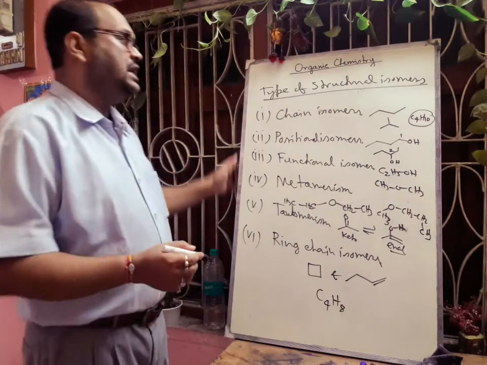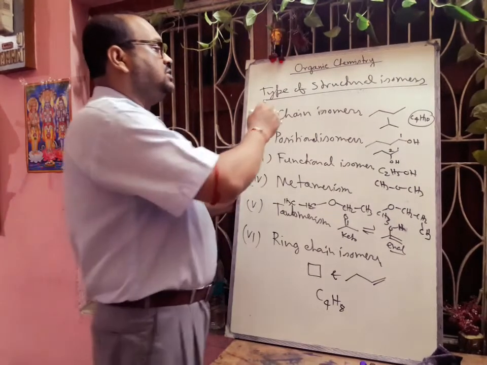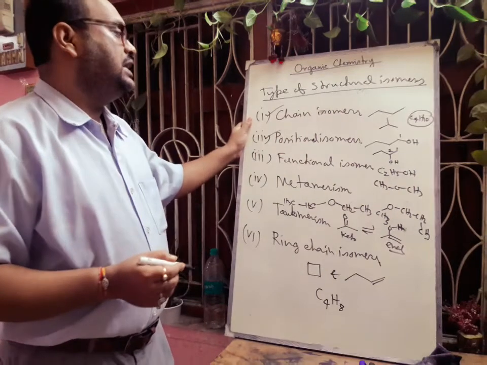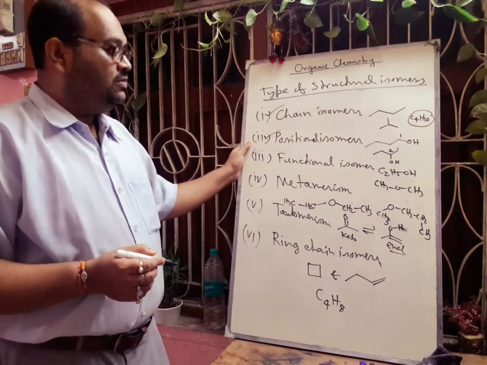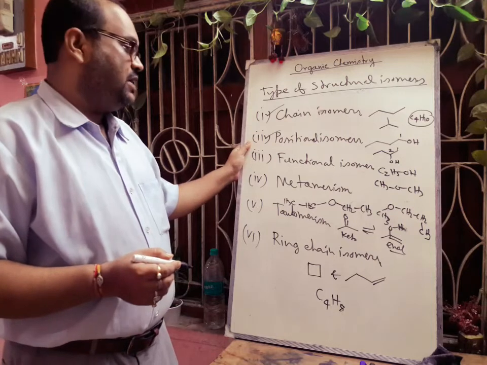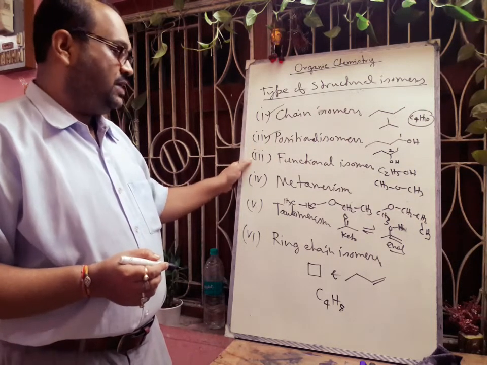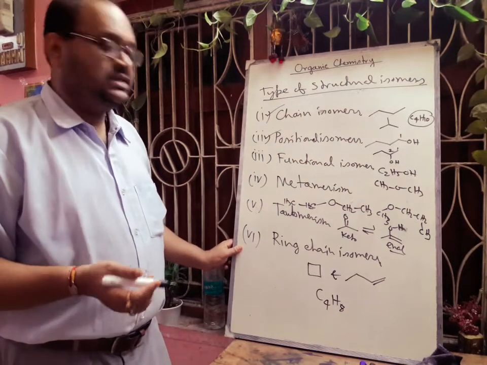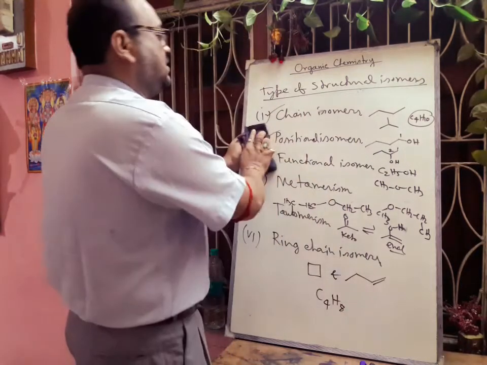So these are the types of structural isomer, but in our syllabus only these two are there. So we will discuss in details only the chain isomers and the positional isomers. Okay, others you can read for your knowledge, but in our ICSE syllabus it is not in the syllabus. That is the functional, metamerism, tautomerism and ring chain, that we will learn in higher classes in class 11. Okay, so next we will discuss chain isomers.